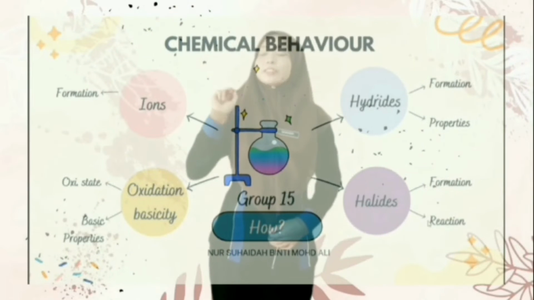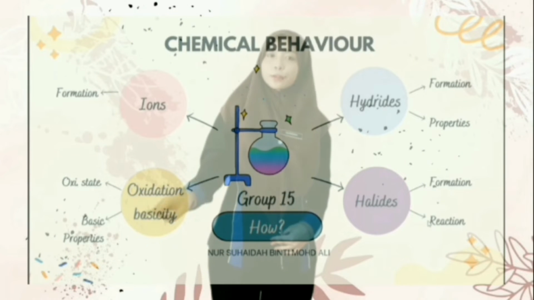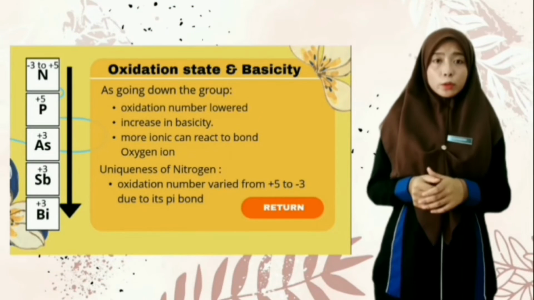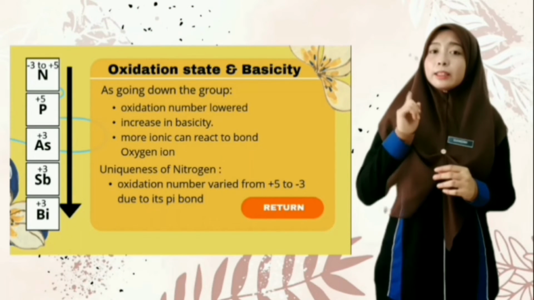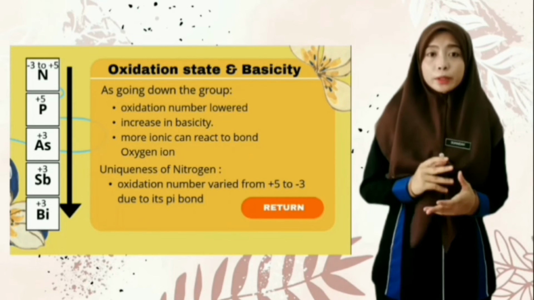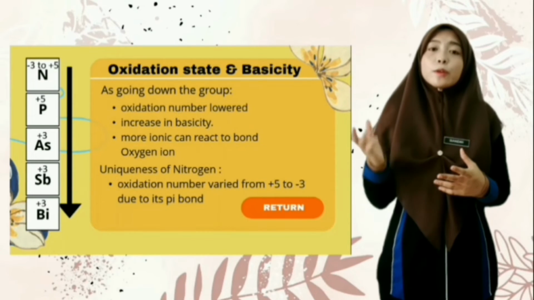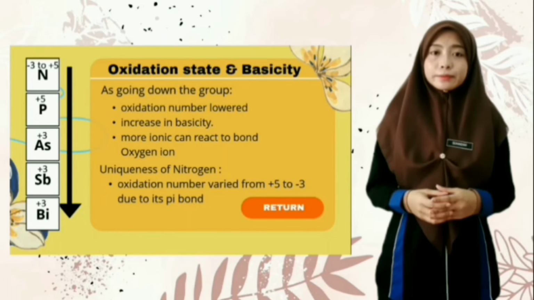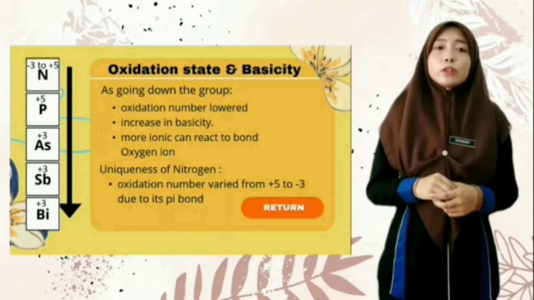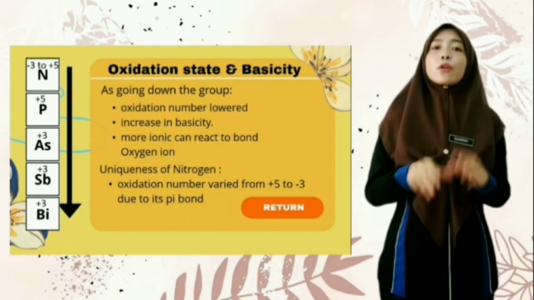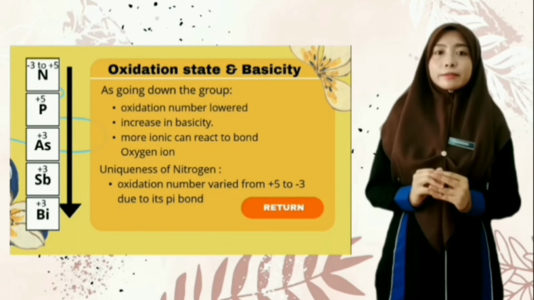Now let's move on to the second chemical behavior of group 15. Going down the group, the oxidation number becomes lower, but they increase in basicity. This is due to the ionic properties to react with oxygen and hydrogen to become hydroxide. But nitrogen has one uniqueness where its oxidation number varies from positive 3 to negative 3.